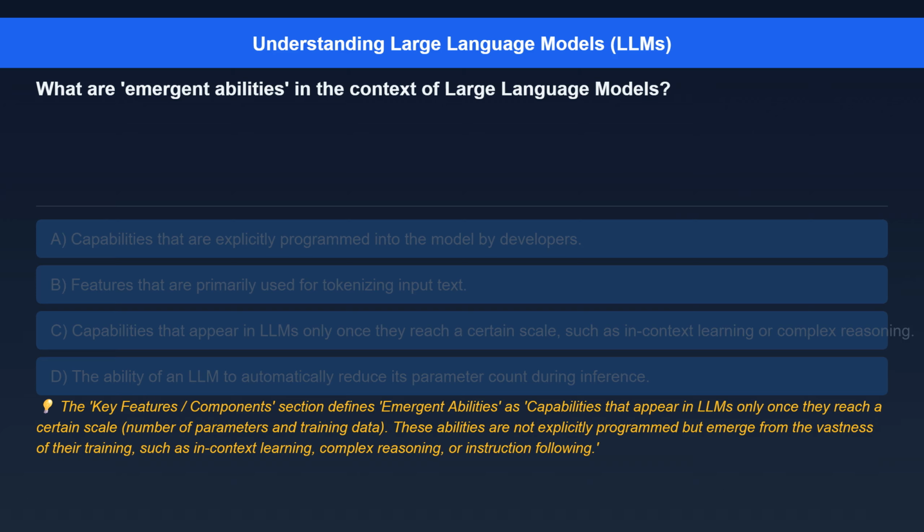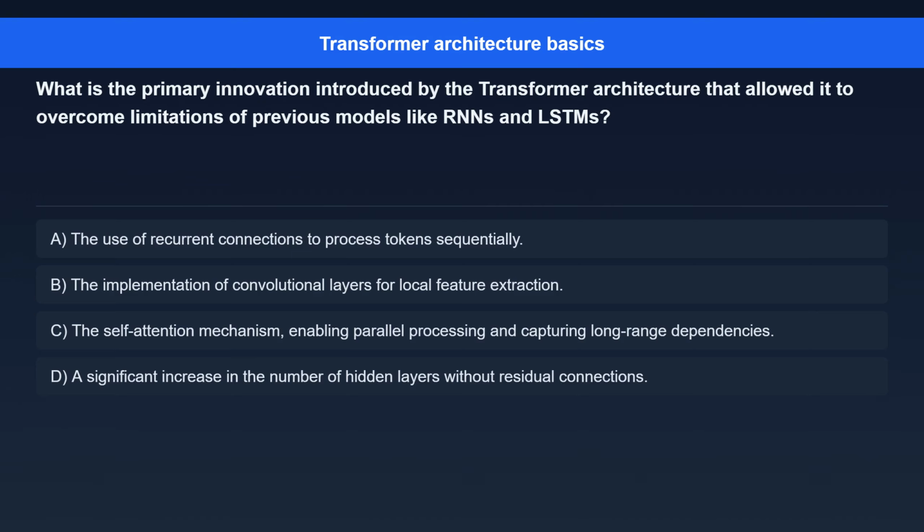The correct answer is capabilities that appear in LLMs only once they reach a certain scale, such as in-context learning or complex reasoning. Here's the explanation. The key features/components section defines emergent abilities as capabilities that appear in LLMs only once they reach a certain scale, number of parameters, and training data. These abilities are not explicitly programmed but emerge from the vastness of their training, such as in-context learning, complex reasoning, or instruction following.